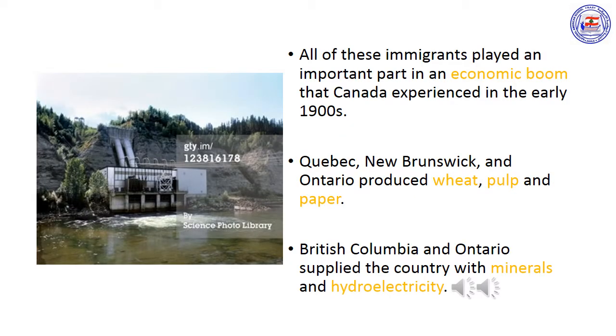All of these immigrants played an important part in an economic boom that Canada experienced in the early 1900s. During these prosperous times, Quebec, New Brunswick, and Ontario produced wheat, pulp, and paper. British Columbia and Ontario supplied the country with minerals and hydroelectricity. As a result, Canadians enjoyed one of the highest standards of living in the world by the 1940s.